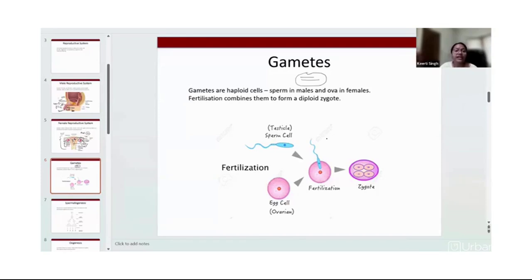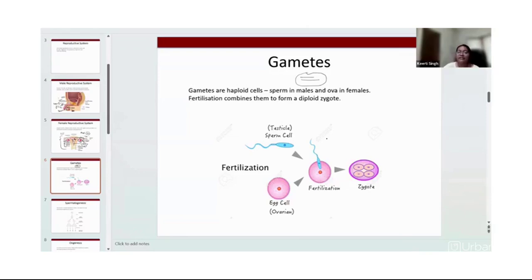The cellular stage that we are talking about is known as zygote. This zygote will undergo various cellular and metabolic processes, ultimately leading to a fully structured baby, and the baby will get delivered.